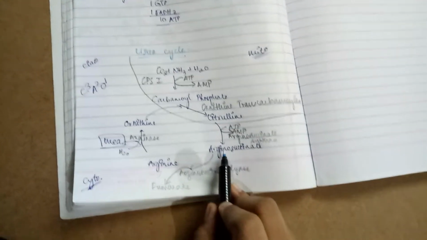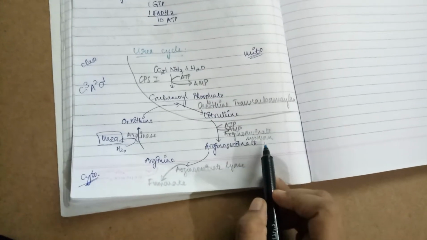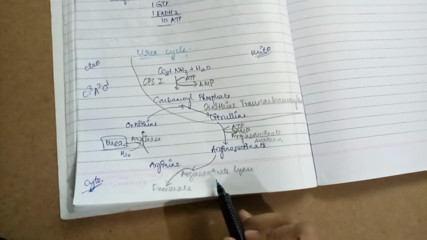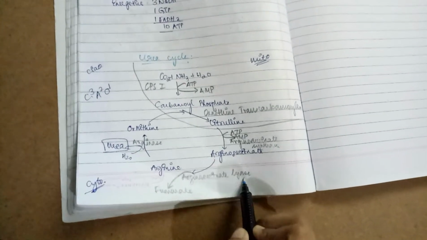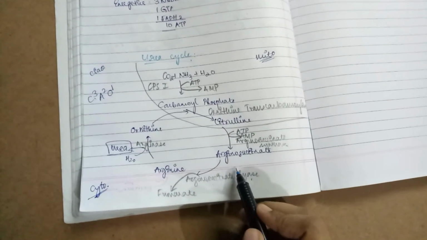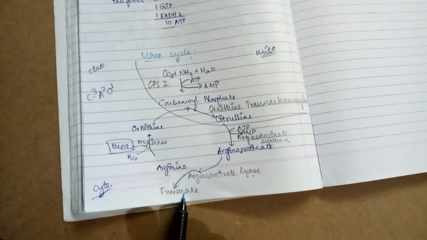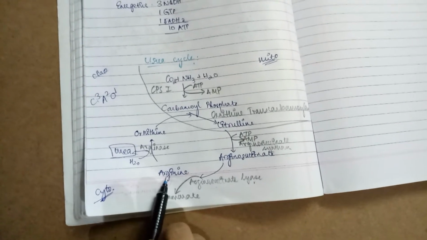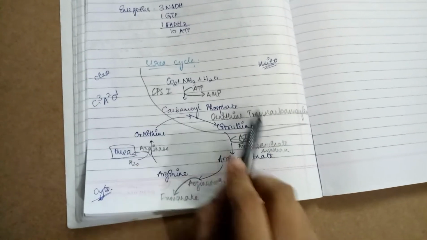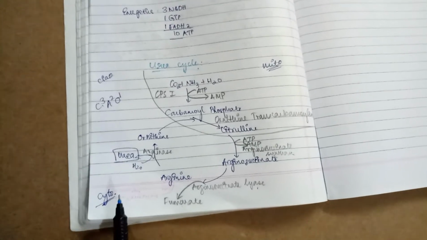Then arginosuccinate is formed here. The enzyme used will be arginosuccinate synthase, and in the next step arginosuccinate is broken down by the enzyme arginosuccinate lyase. Arginine is formed by the breaking down of arginosuccinate into arginine and fumarate. This fumarate is important. I will tell you the significance later. This arginine will be broken down by the enzyme arginase, which gives ornithine, and the cycle continues. In this step, there will be removal of urea.